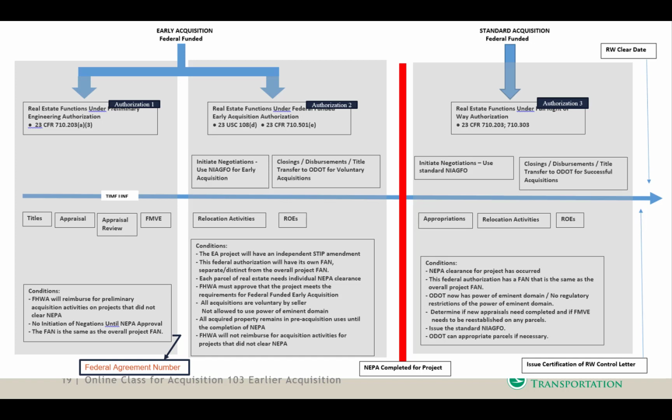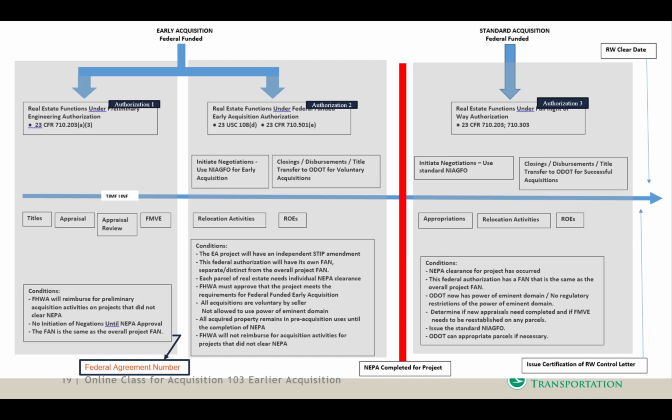Notice that, once again, the FHWA will reimburse for preliminary acquisition activities on a project that is not NEPA cleared. Its limitation is that there is no initiation of negotiations until the NEPA document has been approved. You will have, of course, the FAN, which is the federal agreement number. It will be identified the same on all of the project.